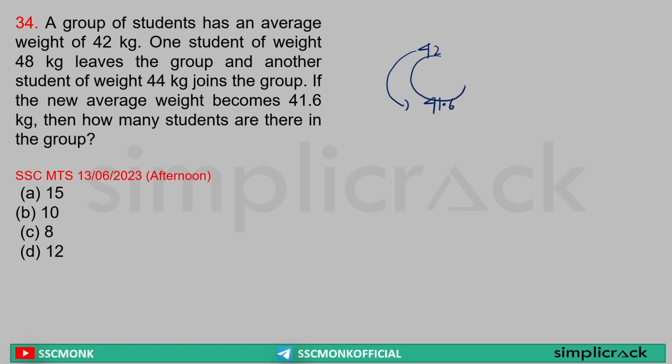Now this 41.6 kg means the difference is equal to what? 0.4 kg. So this 0.4 kg difference comes because of what? If a 44 kg student joins in place of a 48 kg student, that means a 4 kg difference was created, divided by 0.4 kg of average. That means equal to 10 students are there. How many students are there? 10 students. Simple as it is. Next.